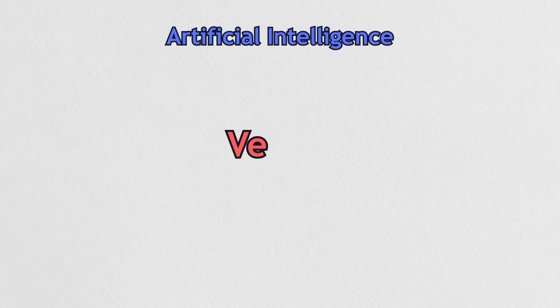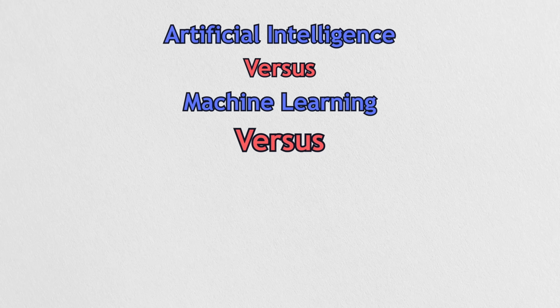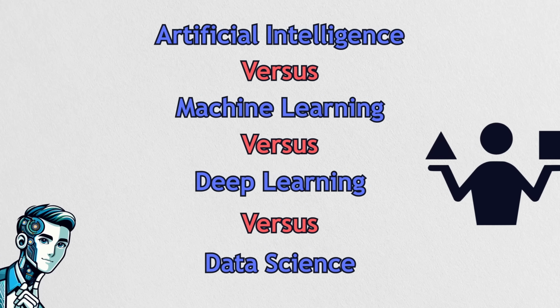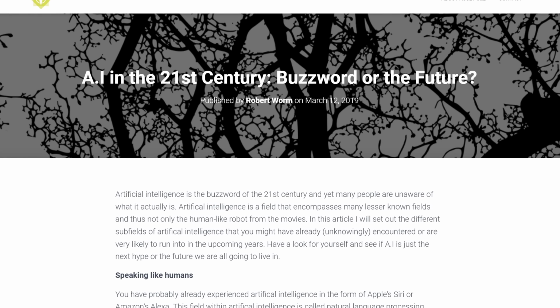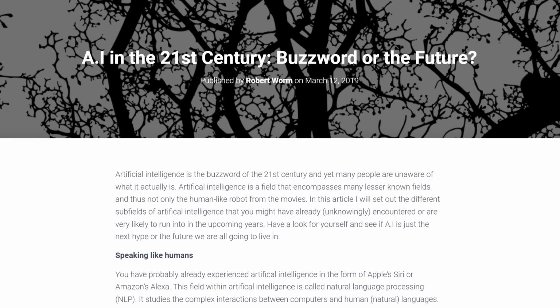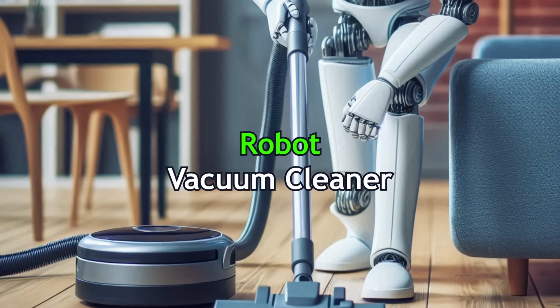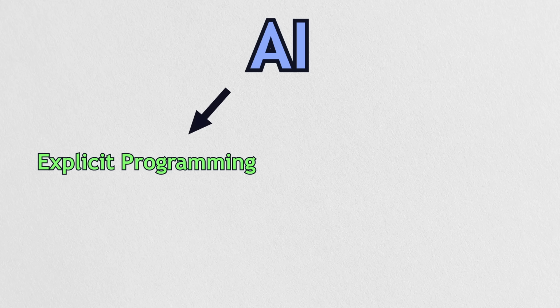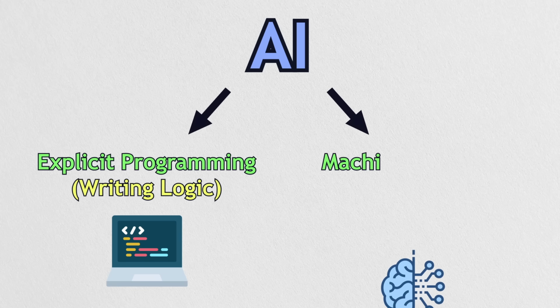Artificial intelligence versus machine learning versus deep learning versus data science. How are these four different from each other? Artificial intelligence, the hype word of the 21st century, is used as a word to describe any system that can make certain decisions without human intervention.